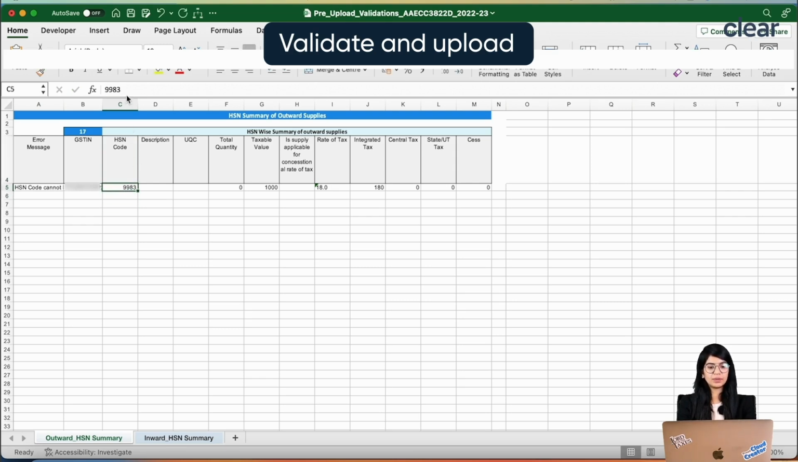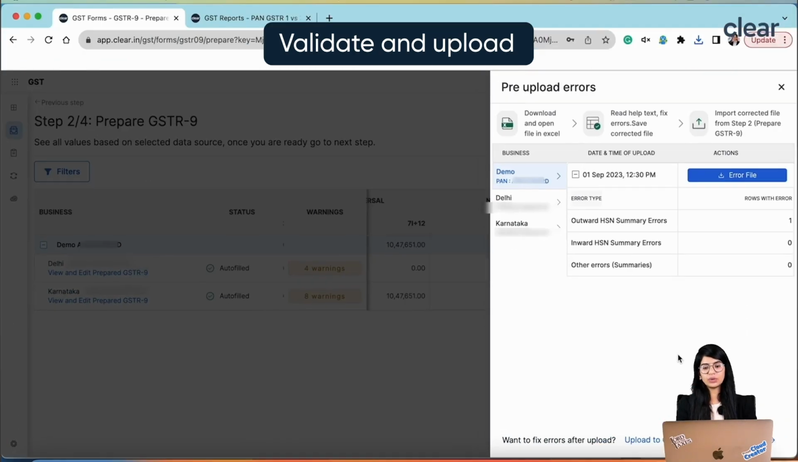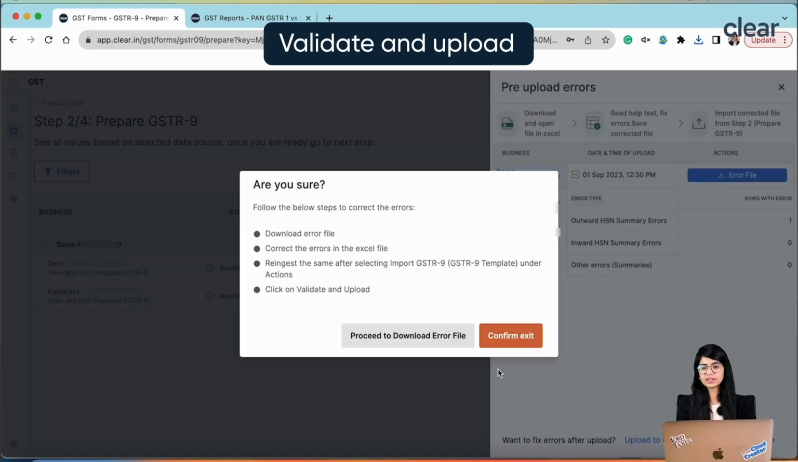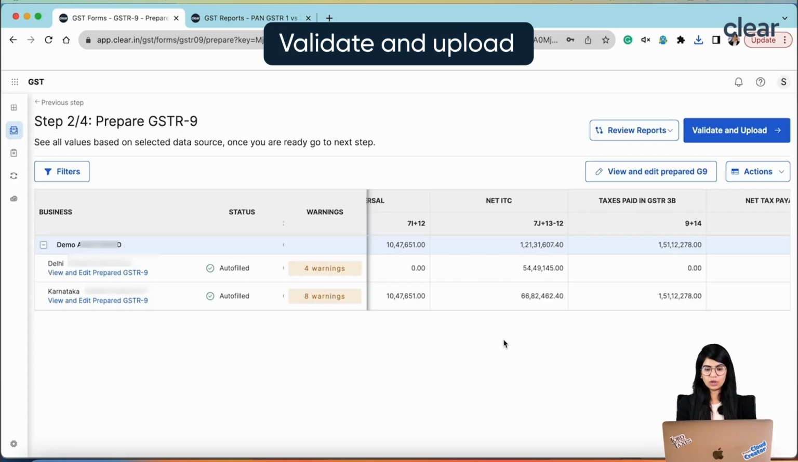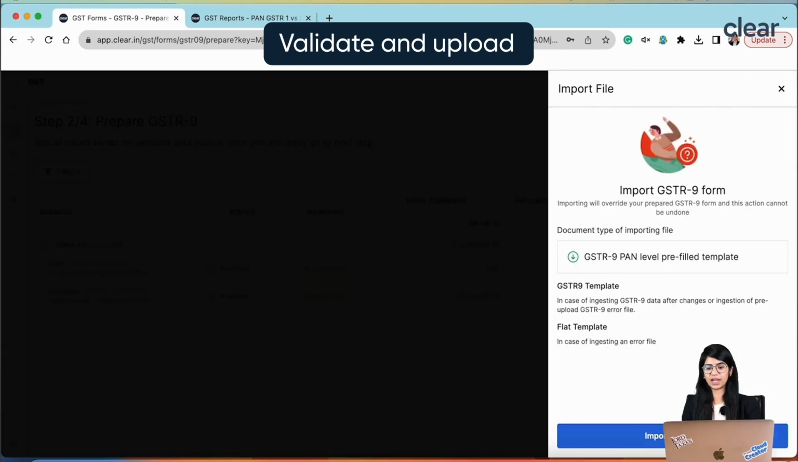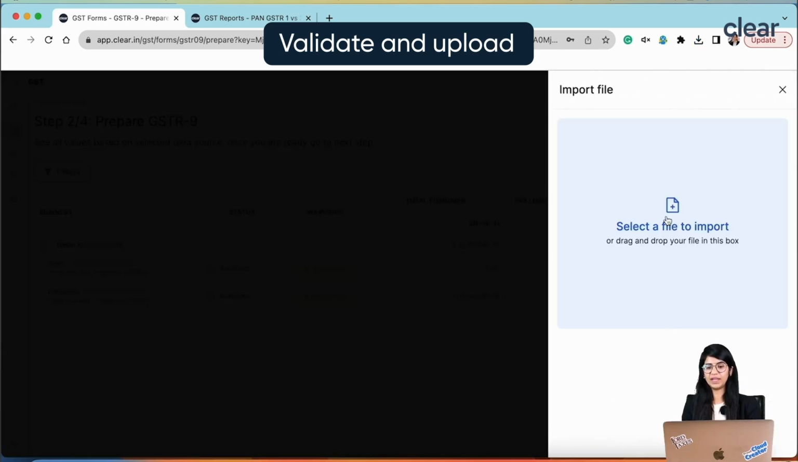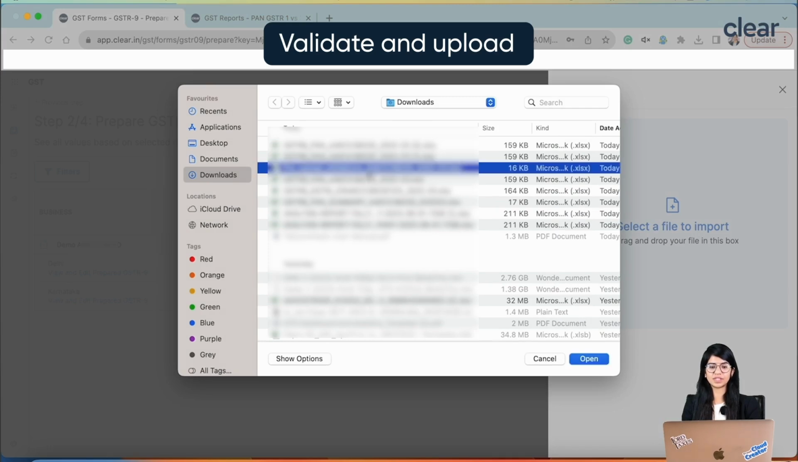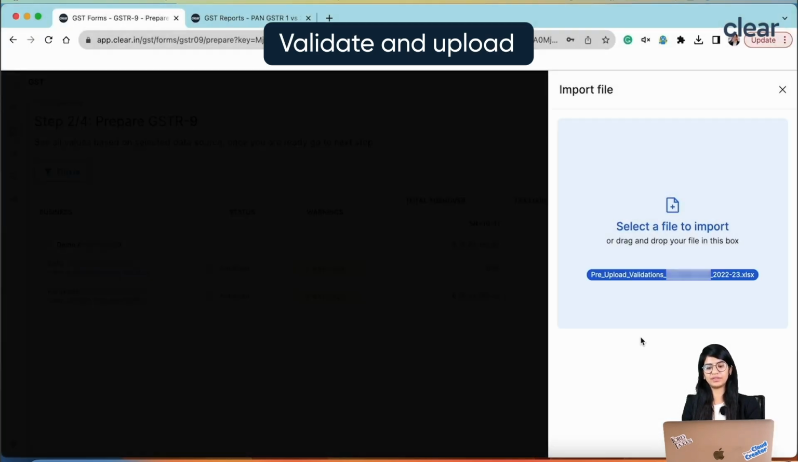So, you may just write a particular HSN, whatever is the correct HSN, and then once you feel that the HSN has been added, you can just save this and then again re-ingest this back into Clear. So, here you just have to click on close button, click on confirm exit, and after that click on action, and then click on import GSTR-9. Then click on import file, just ingest the file which has been just downloaded, which is your validation error file.